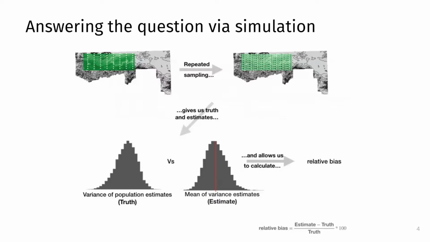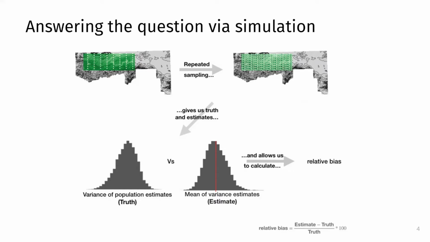To answer this question of whether the SRS assuming equation is a problem with FIA data, we decided to perform a simulation study using real-world vegetation data. For population data, we used a satellite map of a vegetation index, NDVI, in Daggett County, Utah. We conducted our simulation by taking many samples from this map, and for each, calculating the mean NDVI and an estimate of the variance of the mean NDVI. This gives us a distribution of mean estimates, which you can see on the left, as well as a distribution of variance estimates, which is on the right.